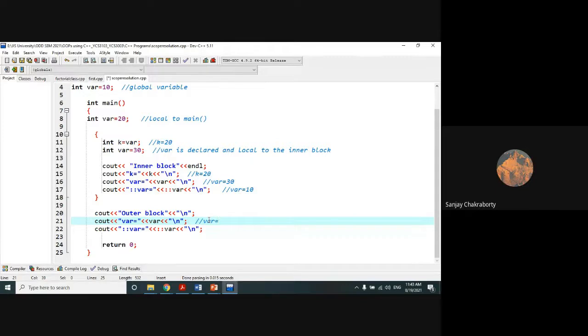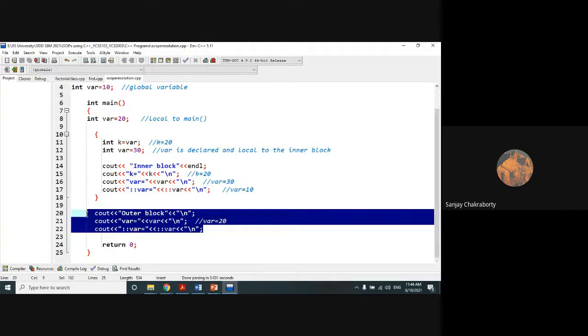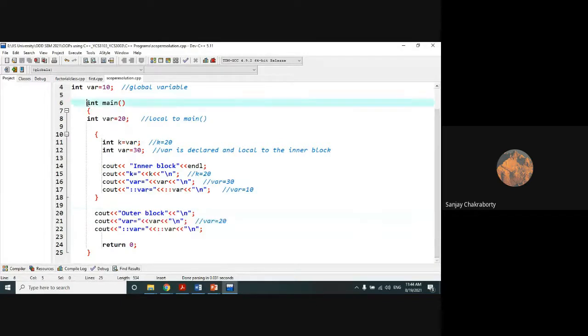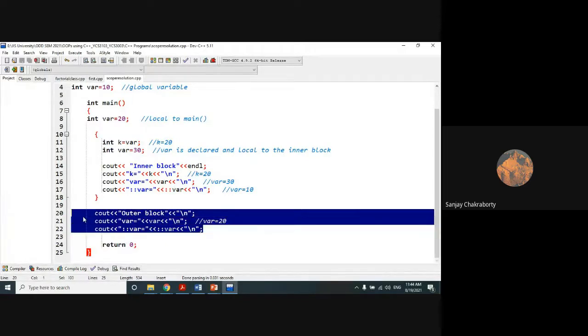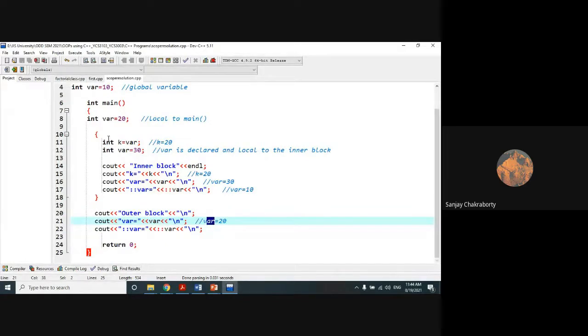20. All of you agree with it? It will be 20 or not? All of you agree with it? Yes, it should be 20. Why? Because this is local to the main block. It is outside this inner block, so it is local to the main block. So what is the local variable value of this main block? 20. Okay. Now, what will be this value?